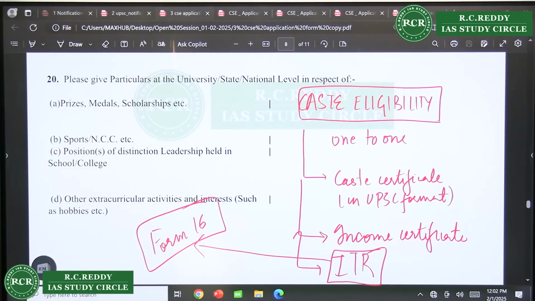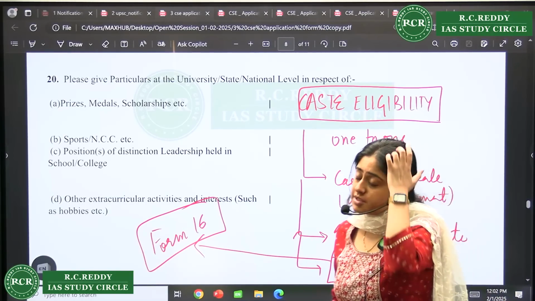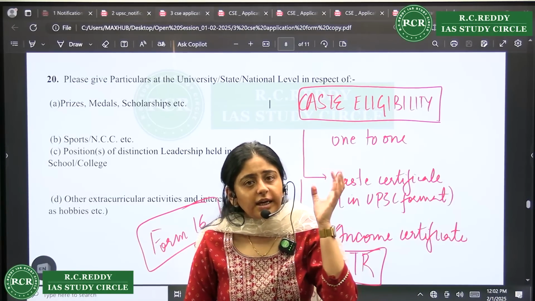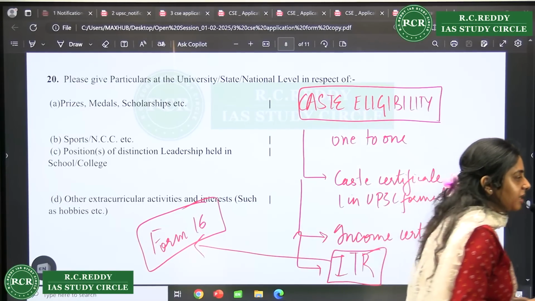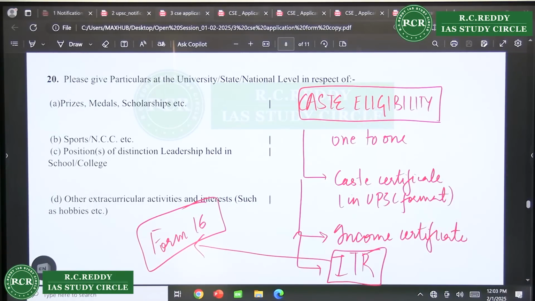I edited my name, a single word which I have. This change name thing is a big issue, see. That is why I am saying there is no solution to it. If you have given a wrong spelling and you have saved your OTR, it will ask you with respect of change of name. So this UPSC can only help. That is why I am saying please be very careful while you are filling it. It's a question of your future. It's not just a simple form.